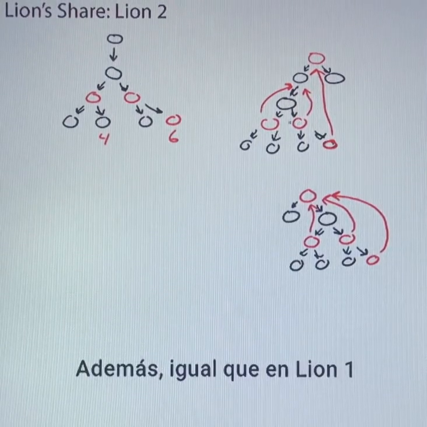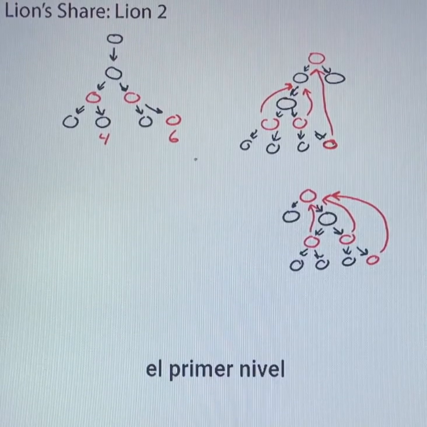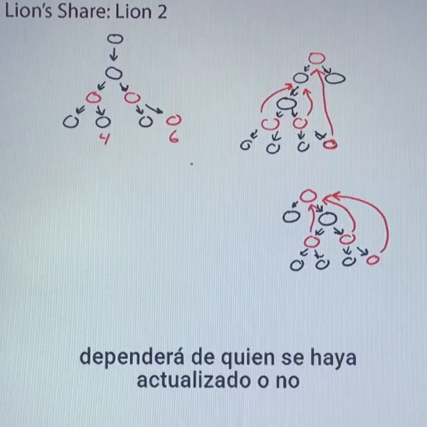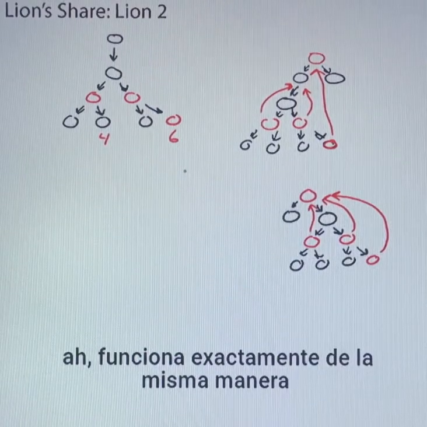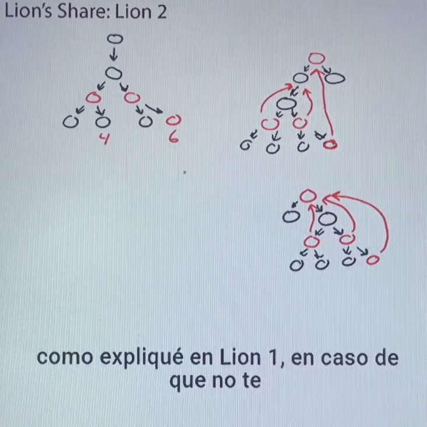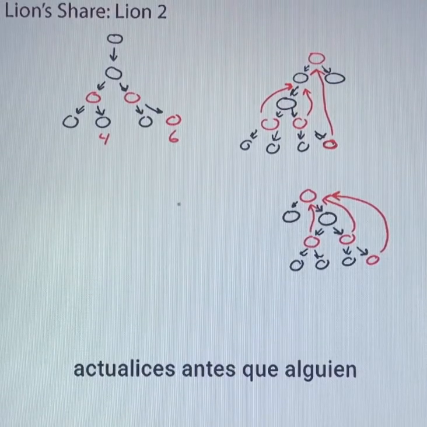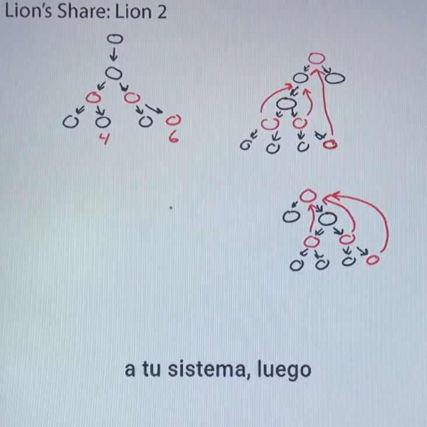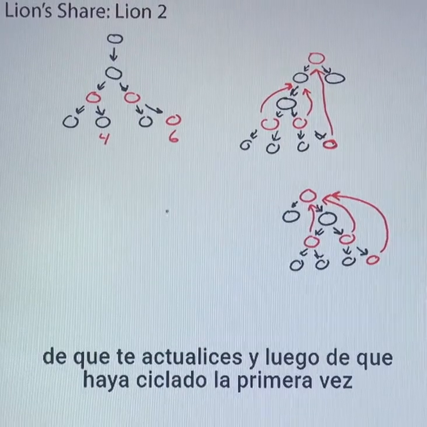In addition, similar to line 1, on the first level everybody will be active. For the other levels, it all depends on who has upgraded or not. It works exactly the same way as I explained in line 1. In the event that you do not upgrade before somebody below you, you are able to get them back into your system after you have upgraded and after they have cycled the first time.